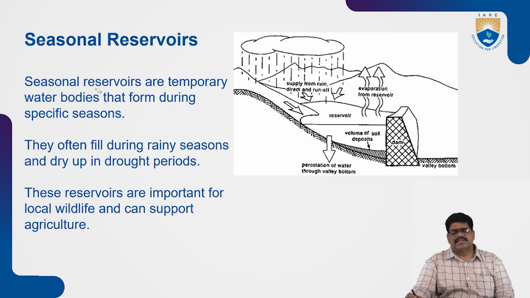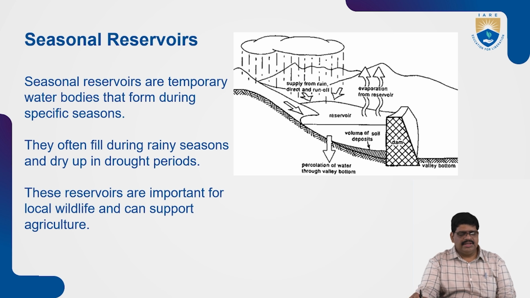Next, seasonal reservoirs. What is meant by seasonal reservoirs? Seasonal reservoirs are temporary water bodies formed during a specific season, especially the rainy season. They form automatically. Ponds store excess water when floods overflow.